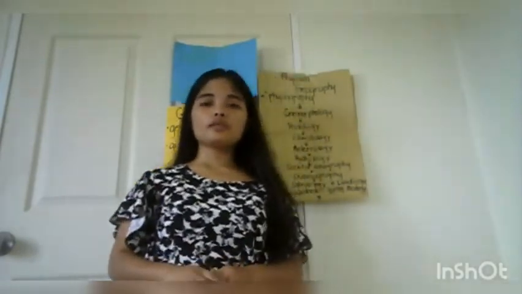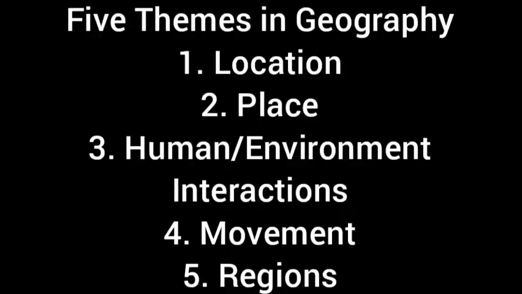This is to provide an organizing framework for the presentation of geographical materials. So there are 5 themes of geography. First is location, second is place, third is human-environmental interaction, fourth is movement, and fifth is regions.